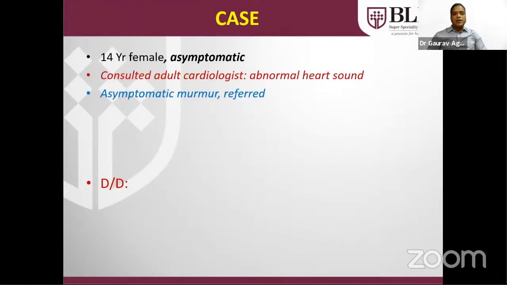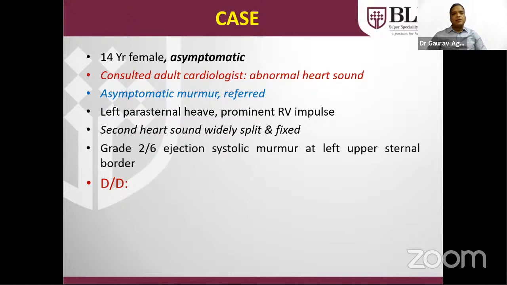A 14-year-old female, asymptomatic, consulted an adult cardiologist for an abnormal heart sound, an asymptomatic murmur, and was referred. There was a left parasternal heave due to prominent right ventricular impulses. The second heart sound was widely split and fixed, and there was a grade 2 to 3 ejection systolic murmur at the left upper sternal border. The most common diagnosis is atrial septal defect, because the patient is asymptomatic, non-cyanotic, and the second heart sound is widely split and fixed.